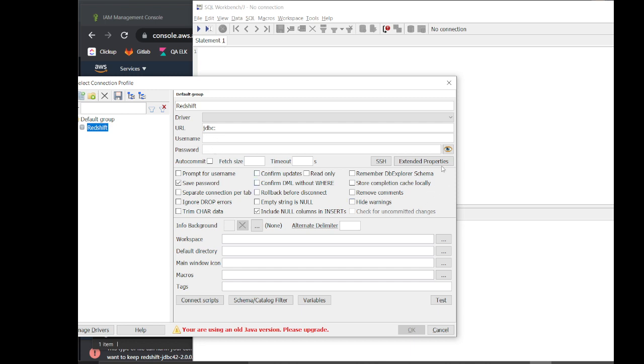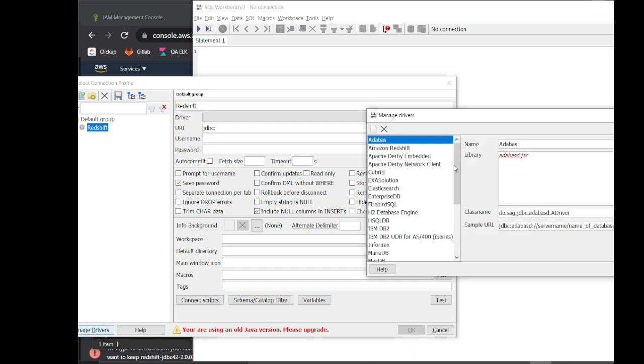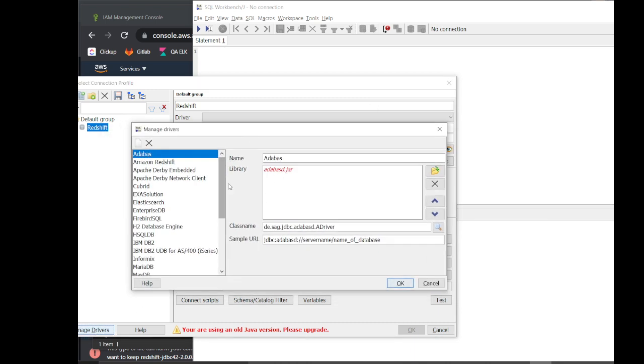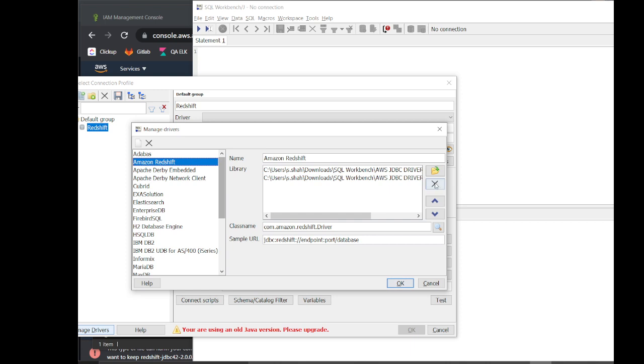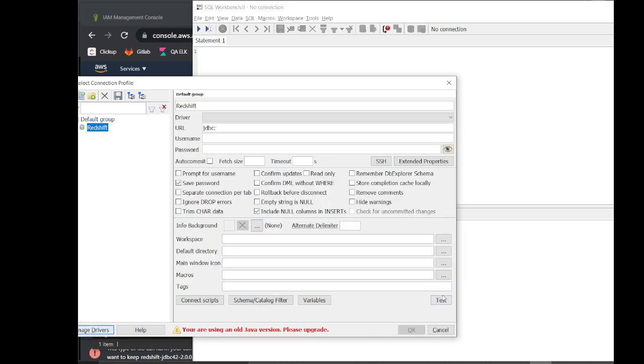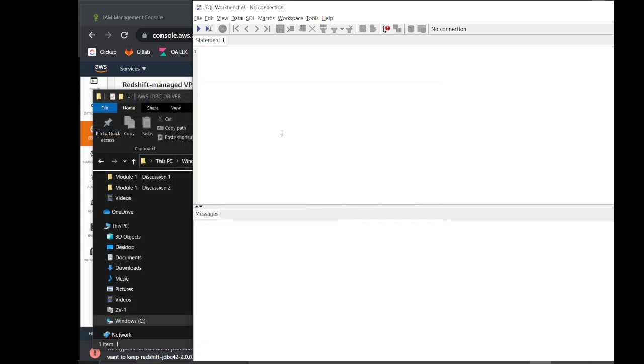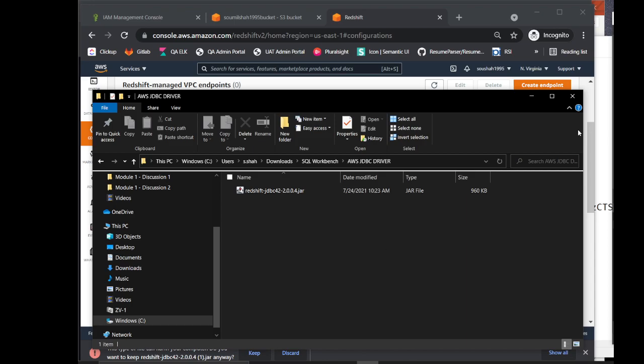Username, password. Now what you need to do here is, on the bottom section, click on manage drivers. When you click on manage drivers, select Amazon Redshift, and then here you have to provide the path for that. Click on OK. Once you do that and click on the test button, you should be connected to your Redshift, and you should be able to execute commands. Well, that's pretty much it, right?